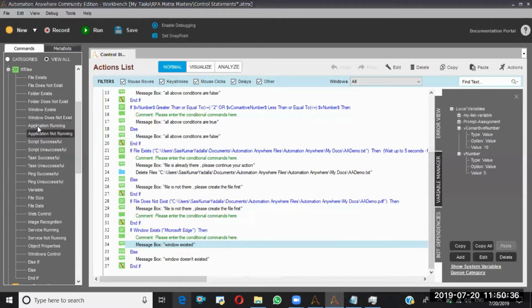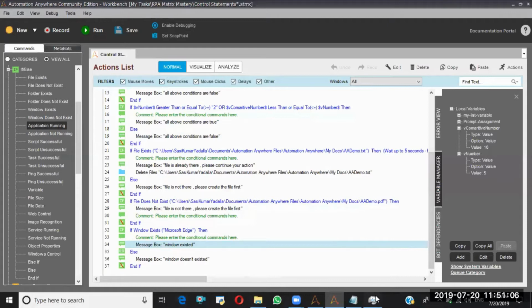application is running or not. Some applications run in the backend, just like our Microsoft Edge. But on the front side, we are not able to see whether that application is running or not. So to verify such kind of applications, we will use this, application is running or not.